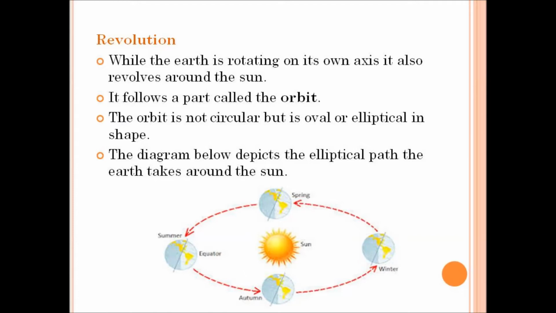Since the Earth's orbit or the Earth's orbital path is an ellipse, the Earth is sometimes farthest from the sun or sometimes nearest to the sun.